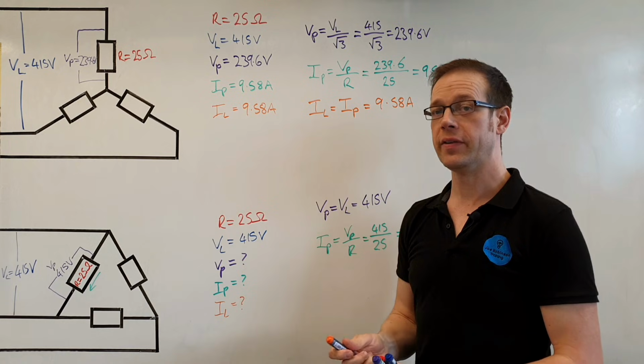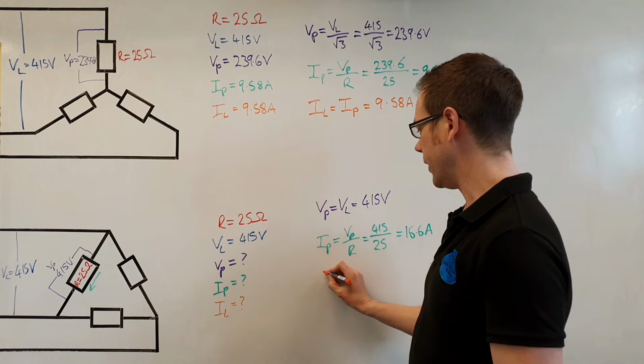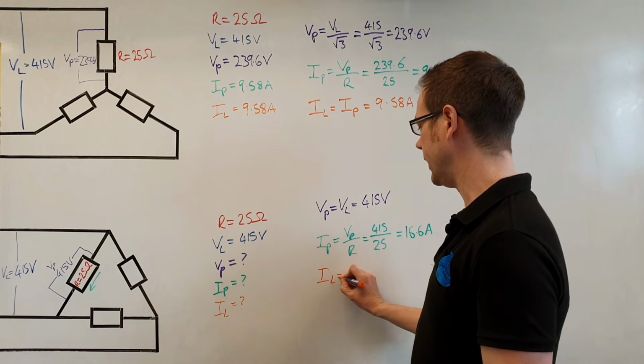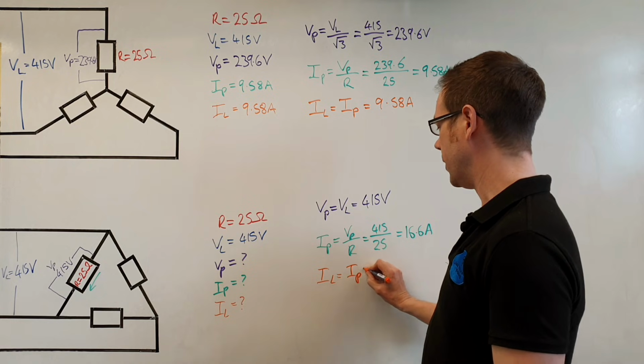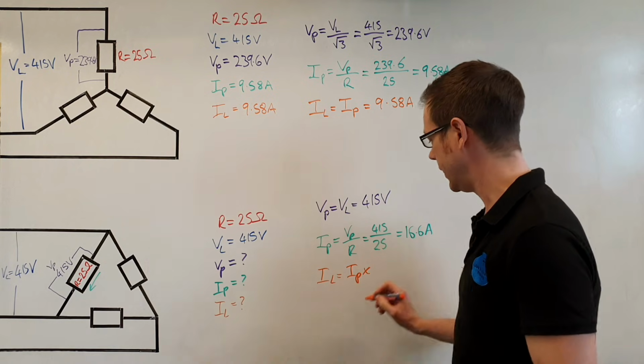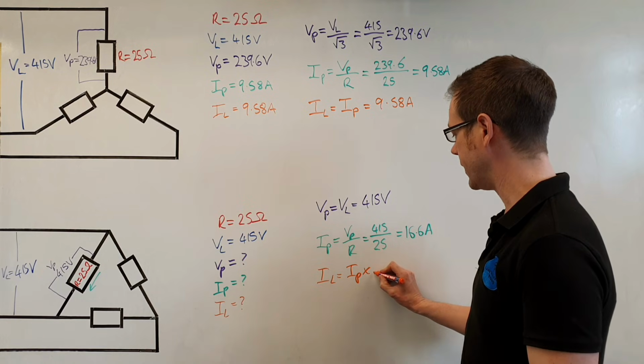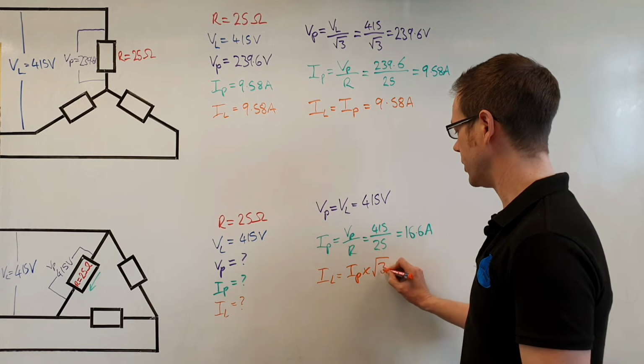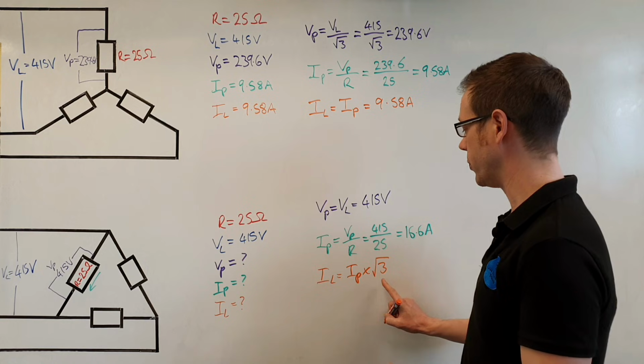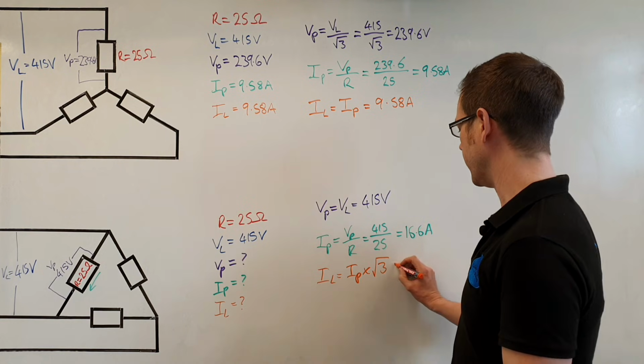Well, if you've not watched the previous video, then we'll tell you now. The line current will be equal to the phase current multiplied by that really important number that we use for three-phase systems, the square root of 3. So the phase current times root 3 will give us the line current.